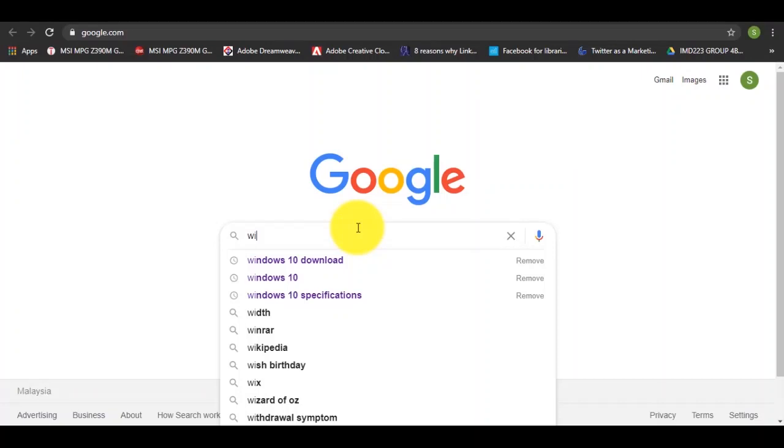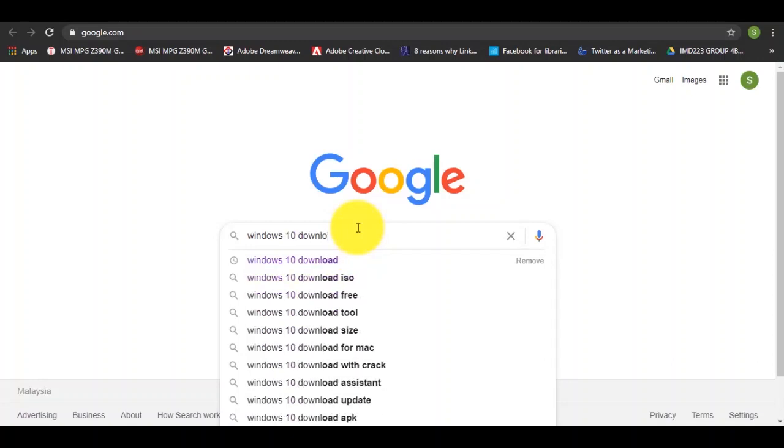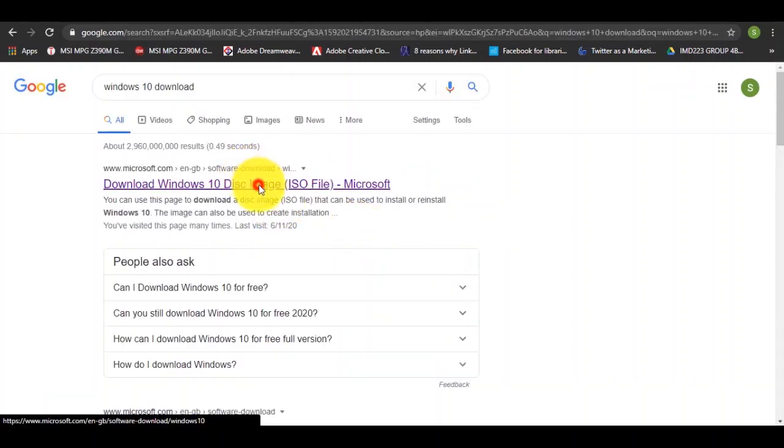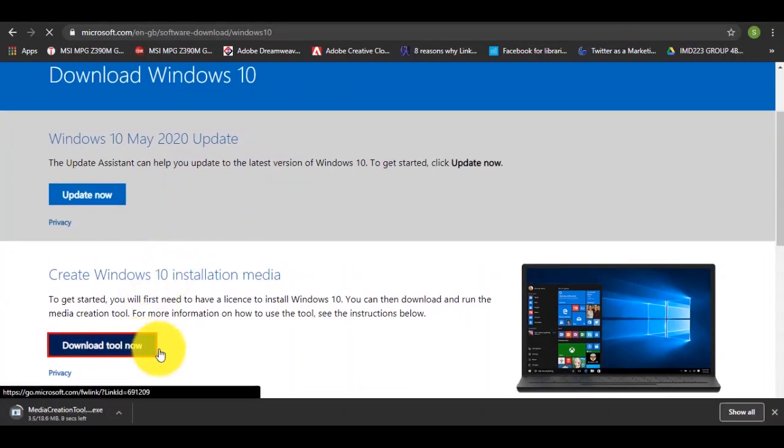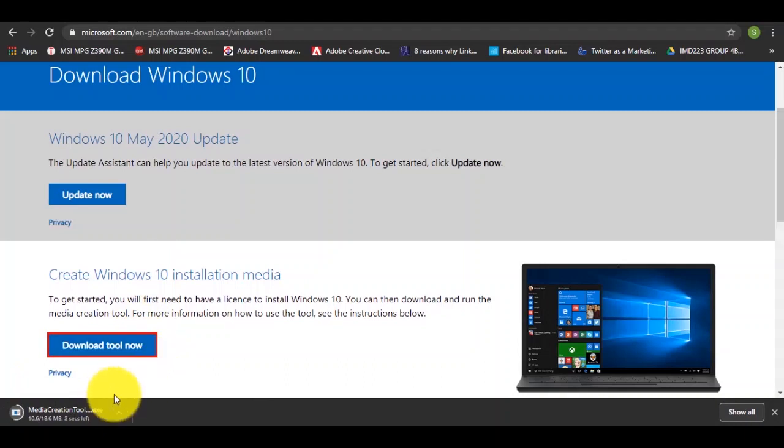For preparation of installation disk for ISO image, first search for Windows 10 download and then click download Windows 10 disk image. Click download tool now. Wait for the tool to be downloaded. Click on the downloaded file.